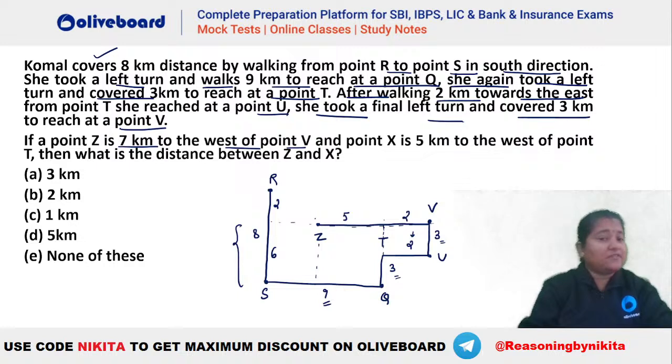So this is your Z, which is 7 kilometers west of V, and point X is 5 kilometers to the west of T. So T के west में होना चाहिए. So we have this as T, and 5 kilometers west will be something like this. Let's say this is the point here, है ना? तो क्या दे रखा है? Point X is 5 kilometers west. So this is your X, this is 5. ये 5 है, ये भी 5 है. That means you can understand that this X will be immediately south of your Z. है ना, X किधर होगा? South of your Z होगा. So you will see they will be in the same vertical line, है ना.